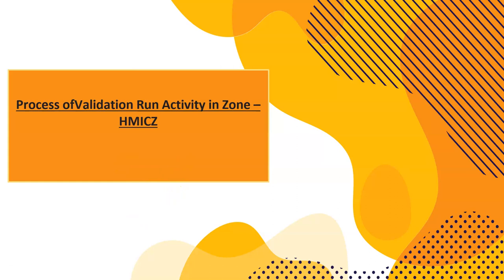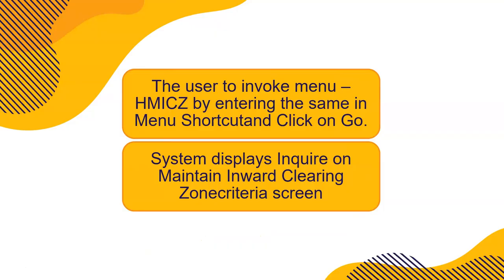The function shall be V. With which command we open the zone, with the same command, HMICZ, we have to run the validation report here, right? So the system displays an inquiry on the Maintain Inward Clearing Zone Criteria screen, right? Click on go here.